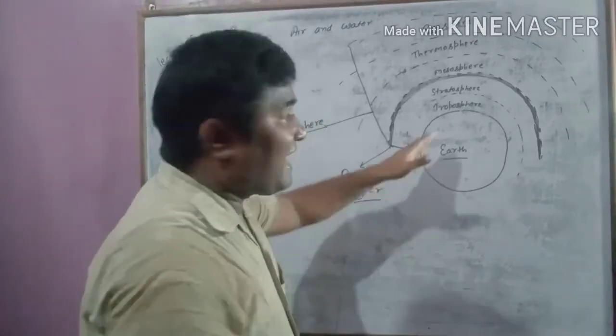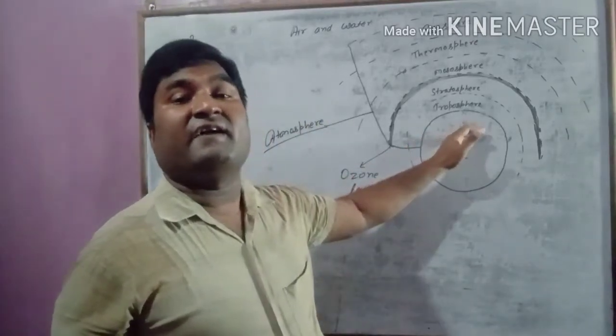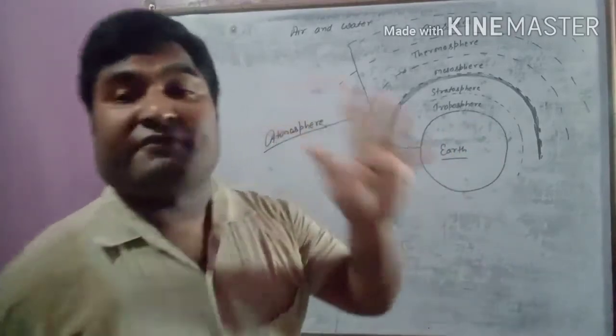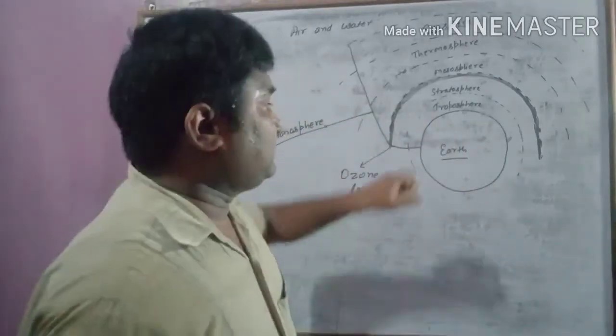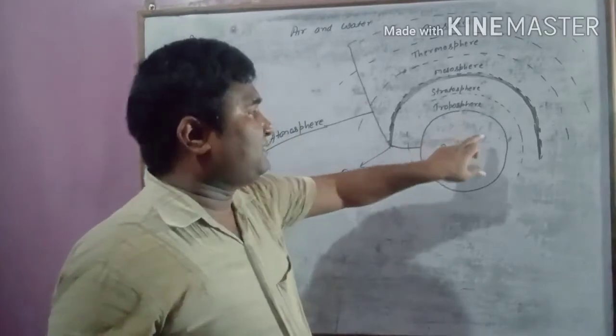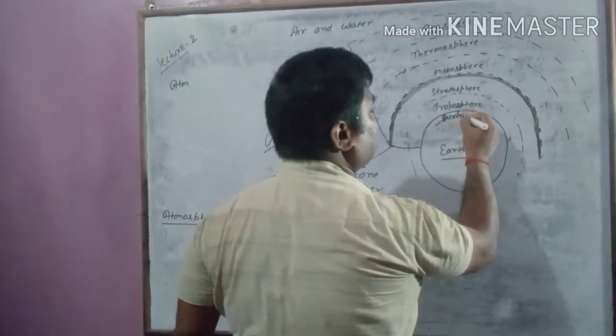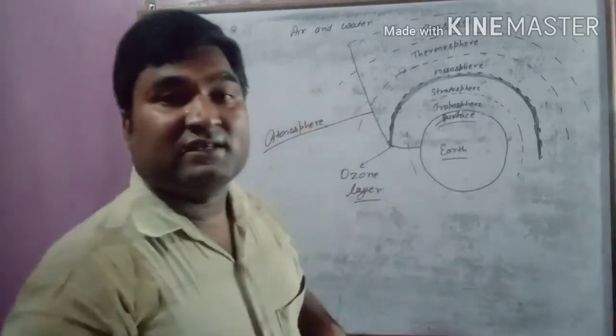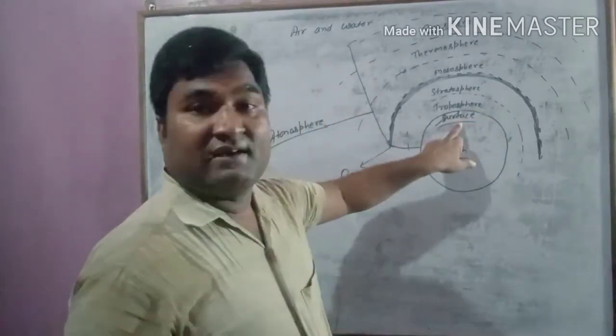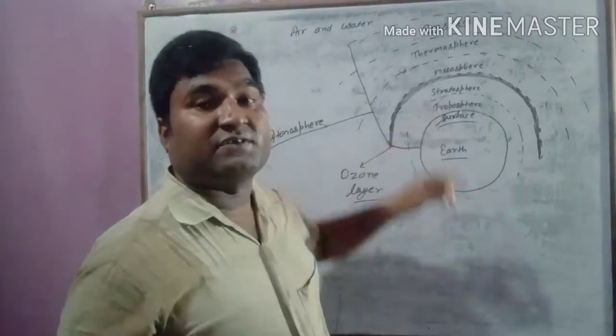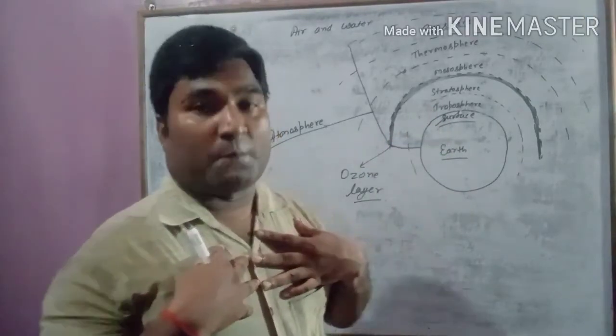See, this atmosphere is further divided into 5 different layers. This is the earth surface. The first layer is just above the earth surface. We are living in the troposphere.